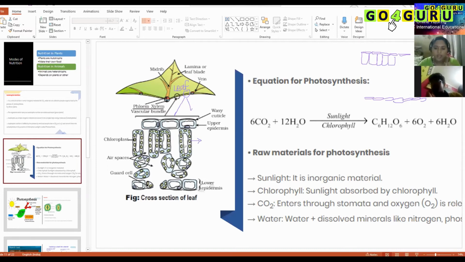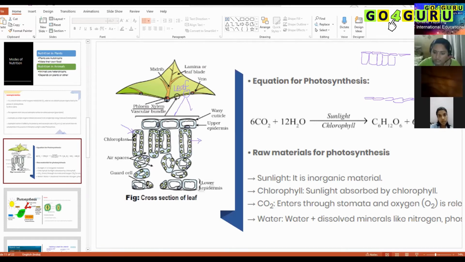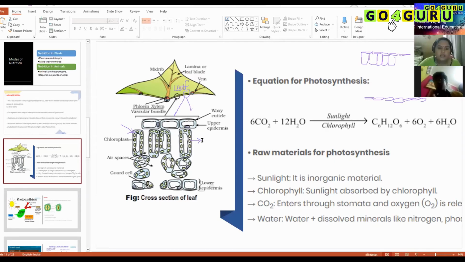The reason why photosynthesis is happening only in this cell is that it contains a larger amount of chloroplast. As you see, there are many oval shaped structures. These oval shaped structures are chloroplasts. You have more chloroplasts present in this mesophyll cell, and this type of mesophyll is called palisade mesophyll. These palisade mesophylls are arranged sidewise, one after the other, next to each other without any gap.